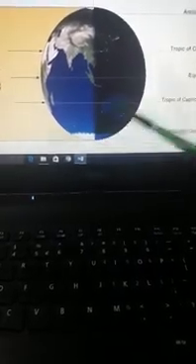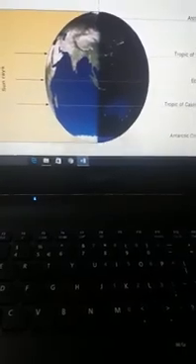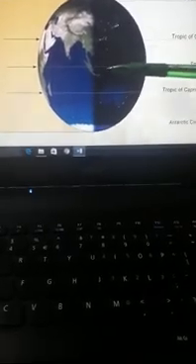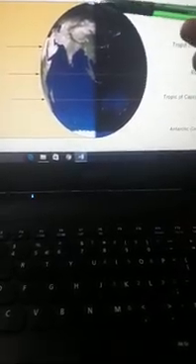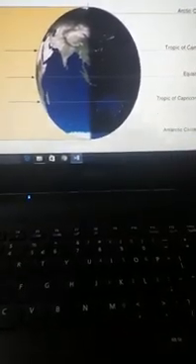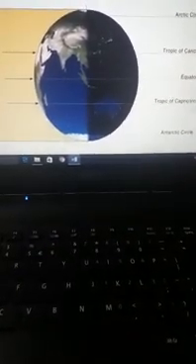This is our North Pole, this is our South Pole. And the equator is very important as it divides the earth into two equal parts. The part of the earth from the equator to the North Pole is called the northern hemisphere, and the part of the earth from the equator to the South Pole is the southern hemisphere.